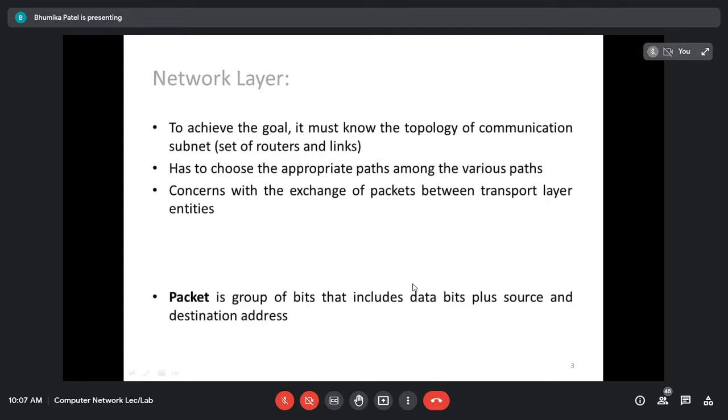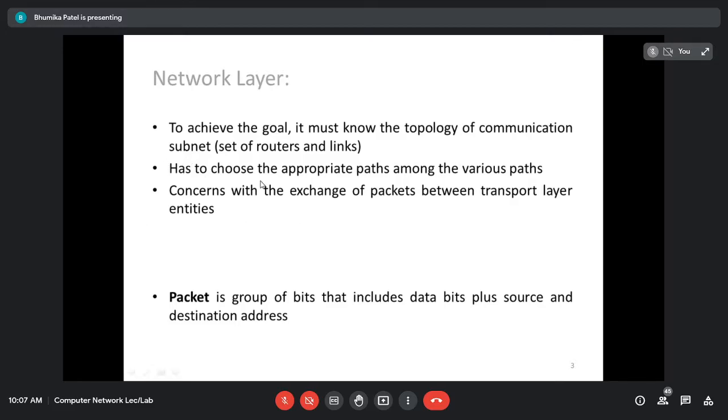And it includes the data which is coming from the upper layer that I have to send, and along with this data we are going to add what? Source and destination address. So here it consists only of the exchange of the packets between the transport layer entities. And what are the transport layer entities? Those are the processes running on the machine, right? That we will see later, right?